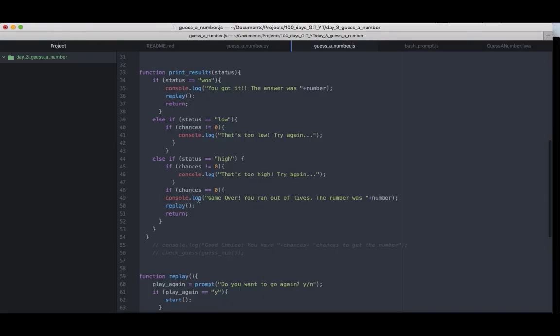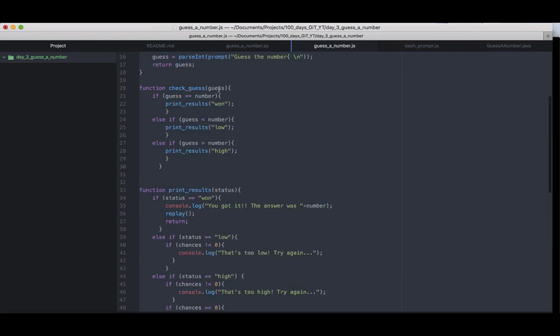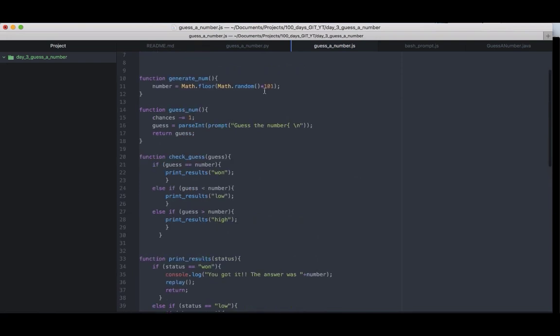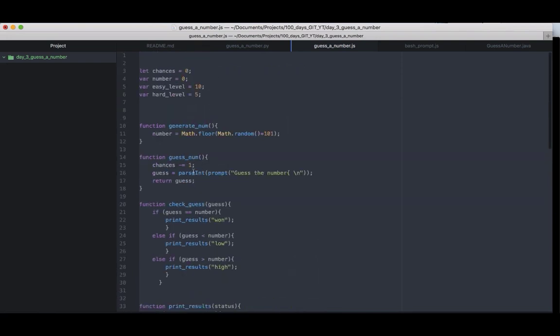Is it going to work? No prompt is coming back. Look at that. I think there's an error in our code somewhere. It's not coming back, is it? No, it's not. It says that's too high, try again, and then it should have run.